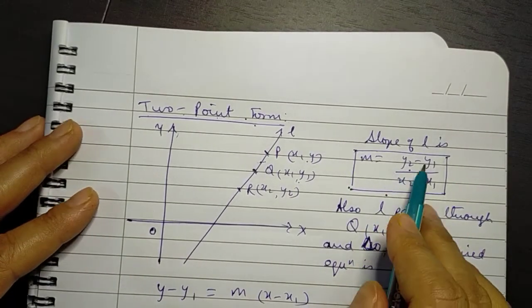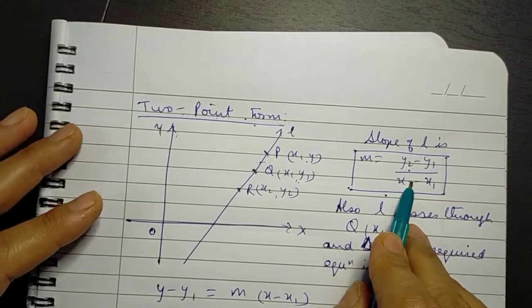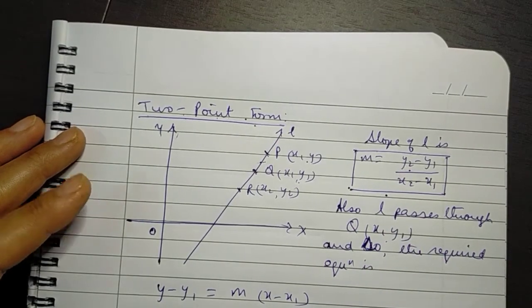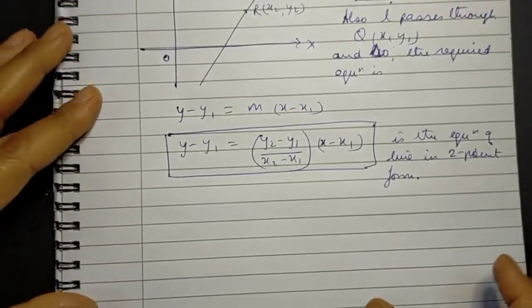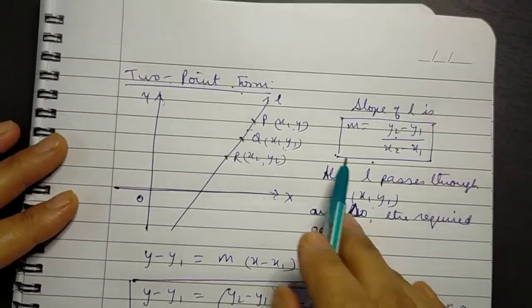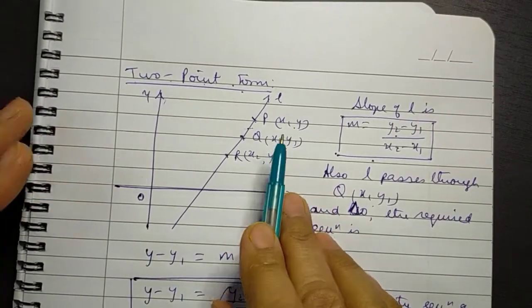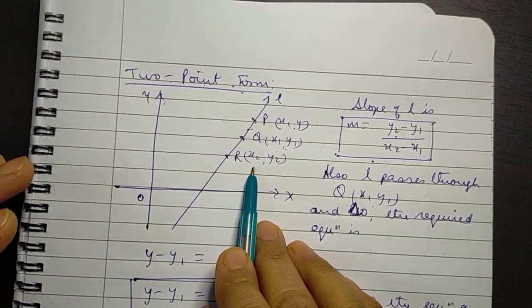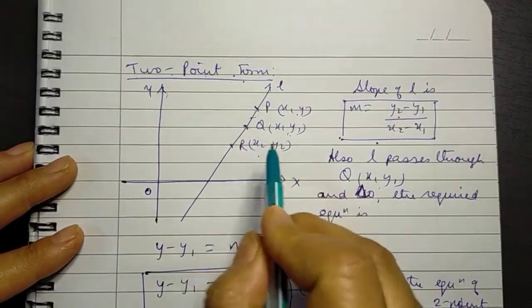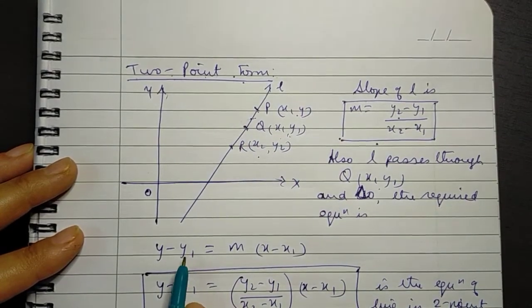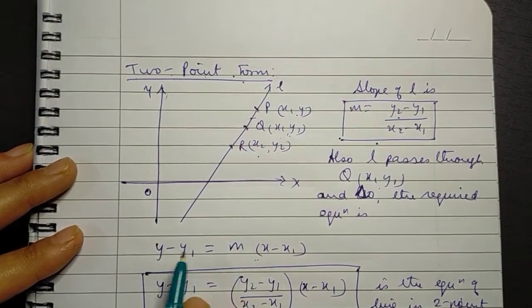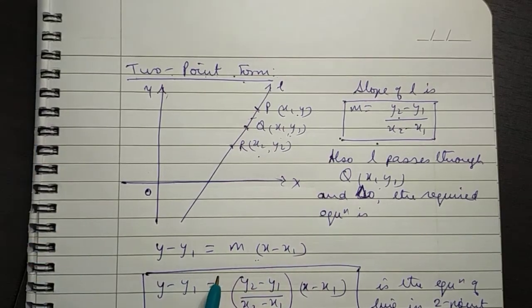So using both the given points, we find the slope, and then the equation can be found out using the point slope form. Now here you may think that which point should we take and what will happen if we take the other point. So let me tell you that irrespective of which point you choose to substitute in this form, the equation will always come out to be the same.